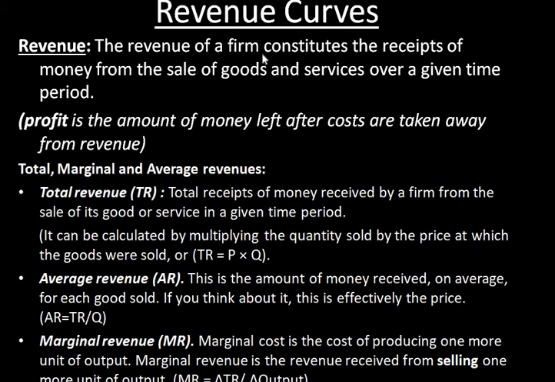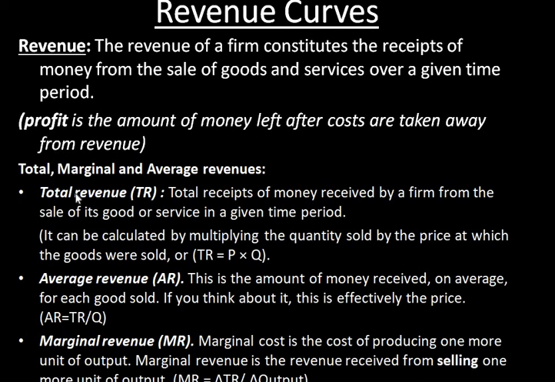Next, we are moving into another topic called revenue curves. This is a very important topic because you will learn revenue, cost, and profit on the basis of this. What is revenue? The revenue of a firm constitutes the receipts of money from the sale of goods and services over a given time period. People must not get confused between revenue and profit. Revenue is the receipts of money from the sale of goods and services. Profit is the amount of money left over after costs are taken away. If costs are subtracted from the revenue, you will get profit.